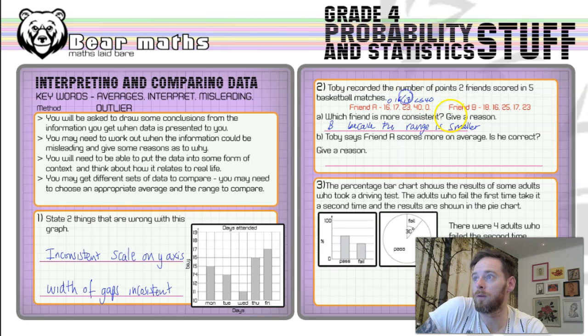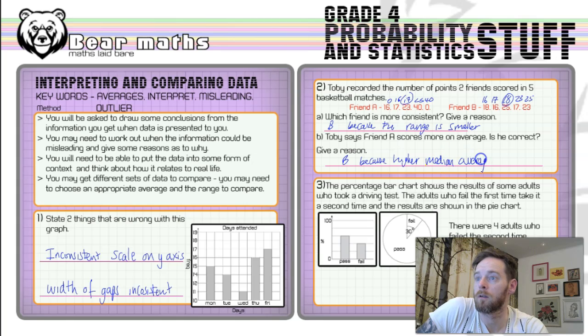So our median there for friend A is 17. And our median for friend B, we'd have 16, 17, 18, 23, and 25. So the median average. So I would argue that friend B scores more on average because of the higher median.